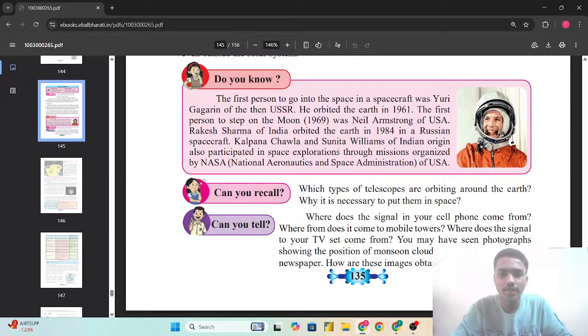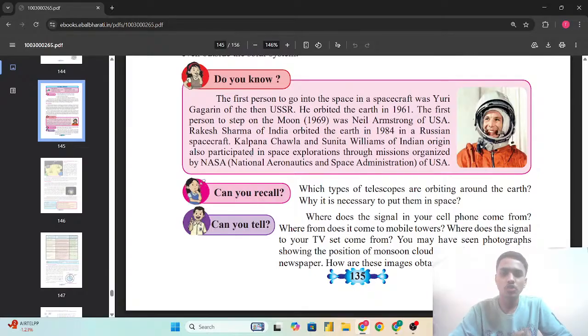He orbited the Earth in 1961, and what did he do? He circled the Earth's orbit in 1961. The first person to step on the moon in 1969 was Neil Armstrong of the USA. Then Rakesh Sharma of India orbited the Earth in 1984 in the Russian spacecraft. Kalpana Chawla and Sunita Williams of Indian origin also participated in space explorations through missions organized by NASA. NASA is the National Aeronautics and Space Administration of the USA.